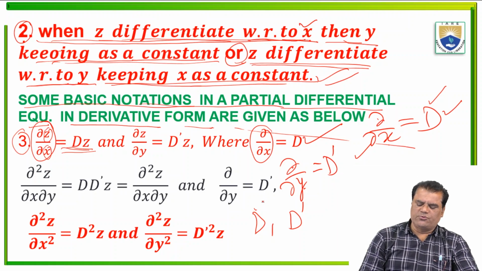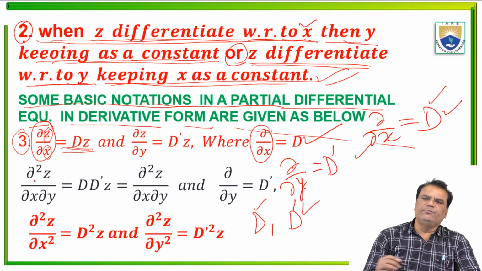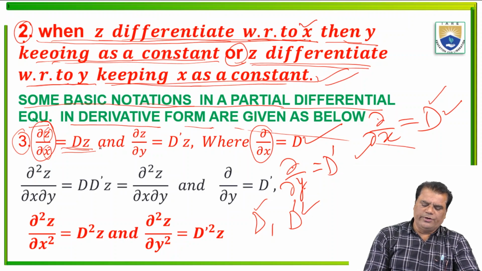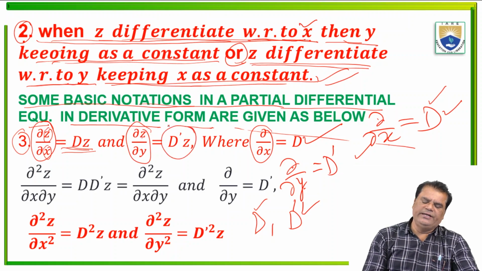D is with respect to x and D dash with respect to y. So I am writing here some notations in a partial differential equation in derivative form. Dou z over dou y means z differentiated with respect to y, so we can write D dash z.